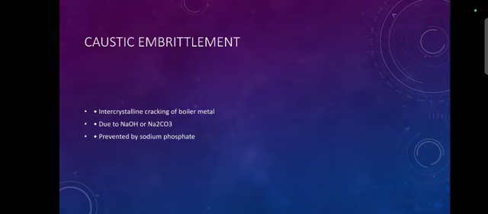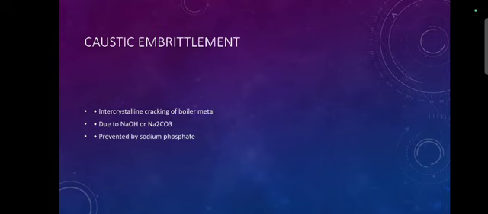Next one is caustic embrittlement. Caustic embrittlement is nothing but intercrystalline cracking, that is, boiler cracking. When the boiler material has some cracks, that is called caustic embrittlement. Boiler water usually contains a small portion of sodium carbonate. So caustic embrittlement can be caused by sodium carbonate or sodium hydroxide. It causes intercrystalline cracking.